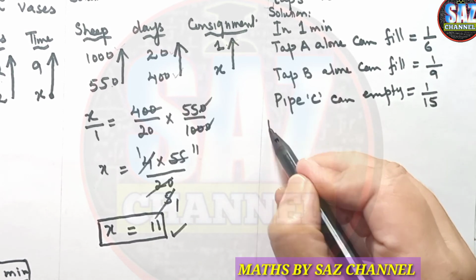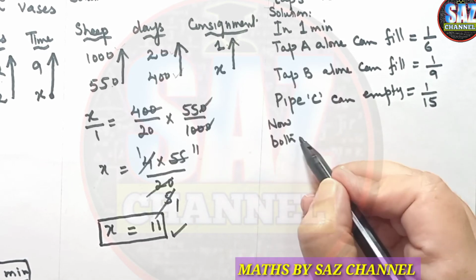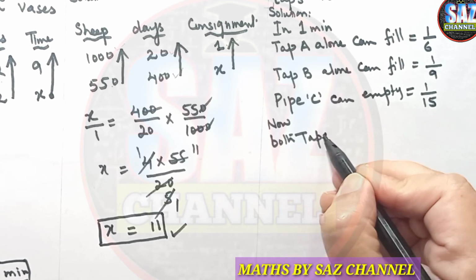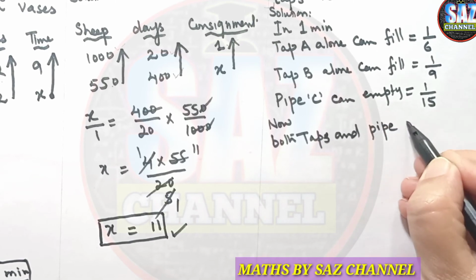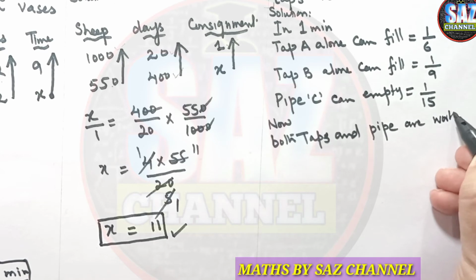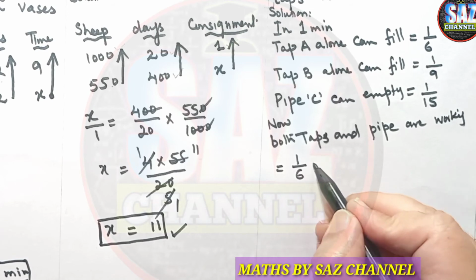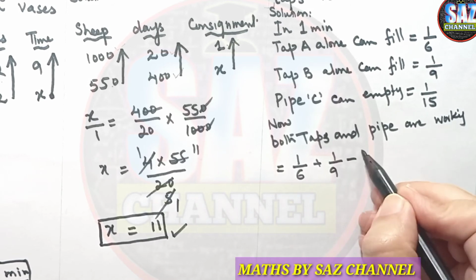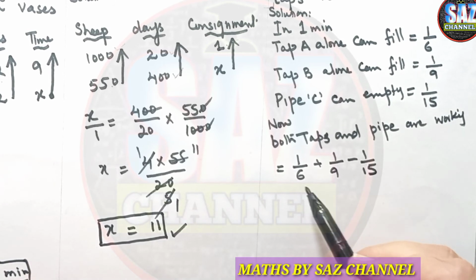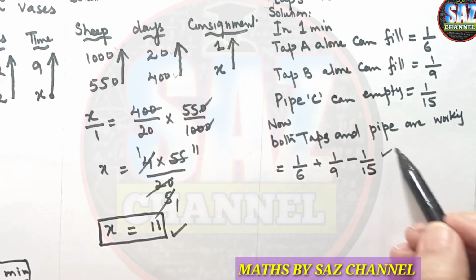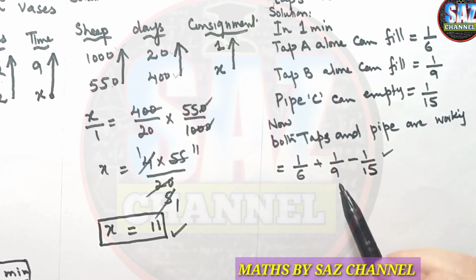Now when both taps and the pipe are working, the part of the tank that will be filled will be 1/6 plus 1/9 minus 1/15. Why am I subtracting here? Because these two taps are filling the tank and the pipe is draining out the water from the tank. So we have to take away this part from 1/6 plus 1/9.